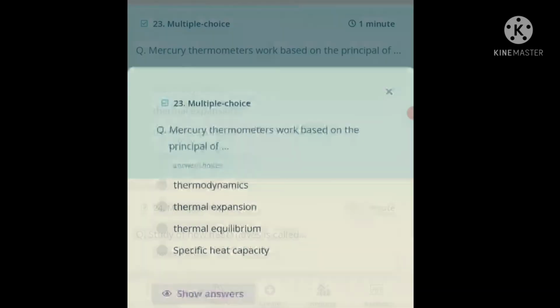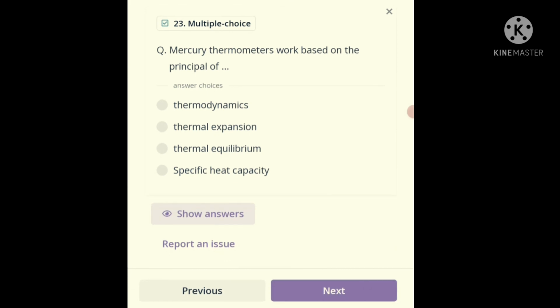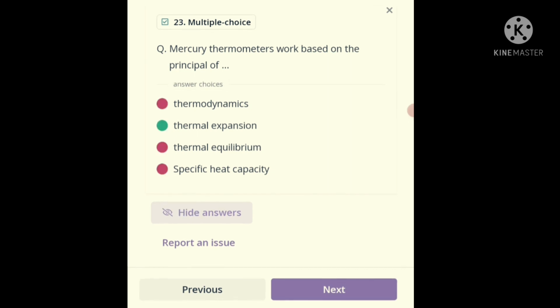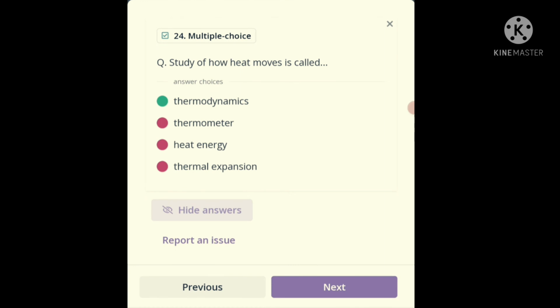Question number 23. Mercury thermometer works based on the principle of thermodynamics, thermal expansion, thermal equilibrium, specific heat capacity. And the correct answer is thermal expansion. Question number 24. Study of how heat moves is called thermodynamics, thermometer, heat energy, or thermal expansion. And the correct answer is thermodynamics.